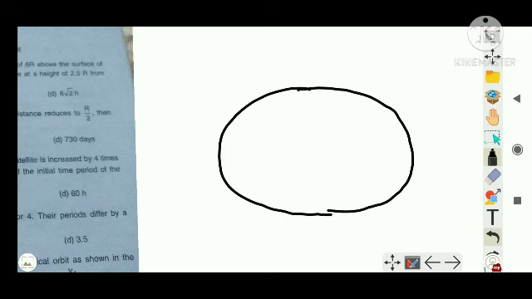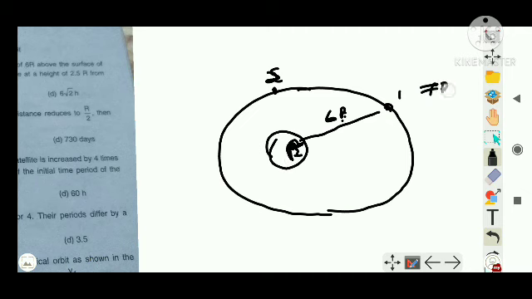This is the orbit of a satellite and this is our Earth. Let's say this is satellite 1 and this is satellite 2. This satellite is orbiting around the Earth at a distance 6R, so this distance is 6R. Always we measure from the center of Earth, where R is the radius of Earth. So actually the distance of this satellite from the center of Earth is 7R. Similarly, this satellite's distance from the surface of Earth is 2.5R, so measured from the center of Earth, it becomes 3.5R, that is 2.5R plus R.